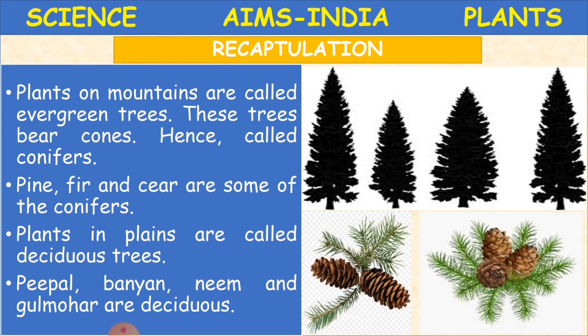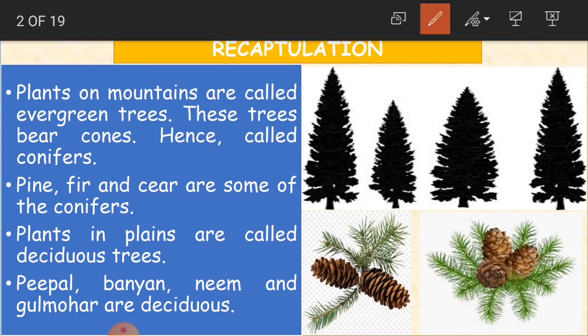So what we learned is plants on mountains are called what, children? Evergreen trees. Why? Because they remain green throughout the year. That is why we call them evergreen trees, and such plants grow on the mountains. And these trees bear cones. See here in the picture, cone shaped trees.